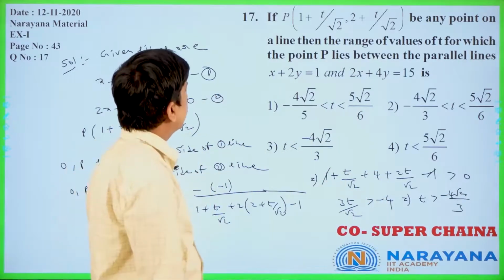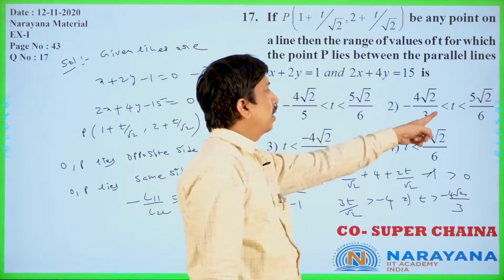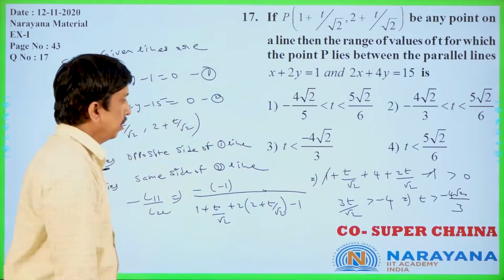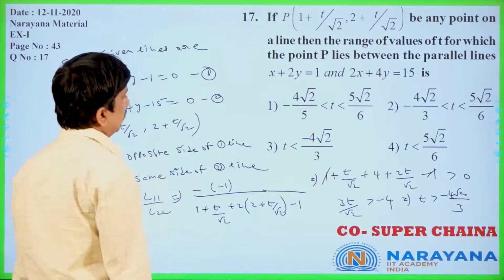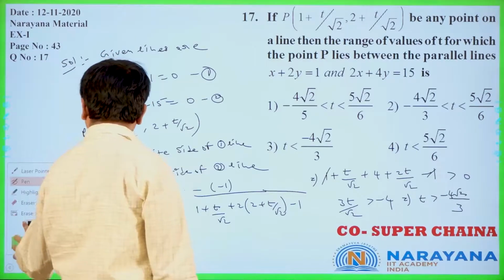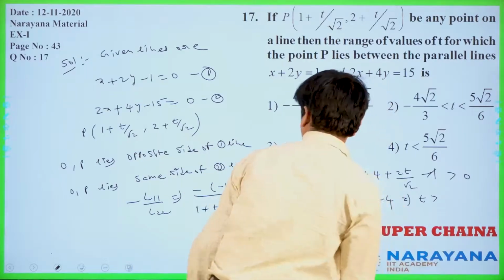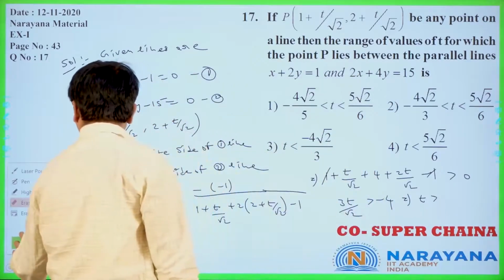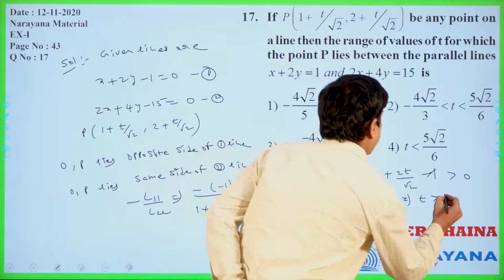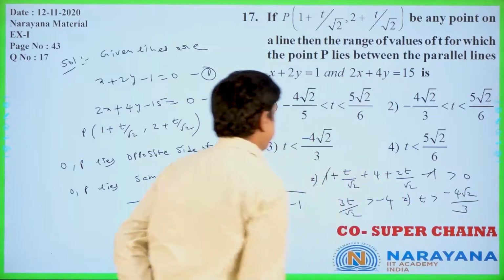Minus 4 root 2 by 3. T greater than minus 4 root 2 by 3, only one option has this, and that is the right answer. We will check that one. So we write it clearly: t is greater than minus 4 root 2 by 3.